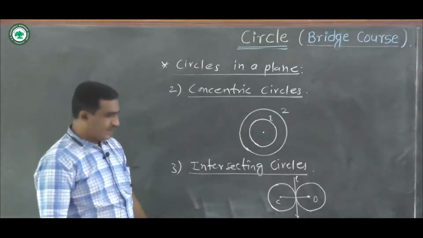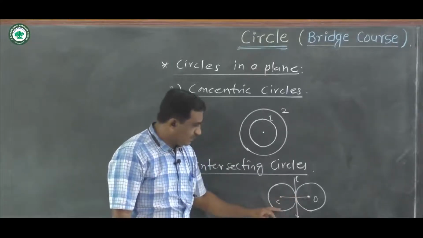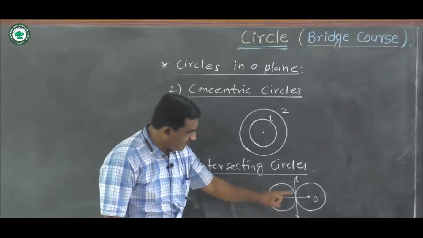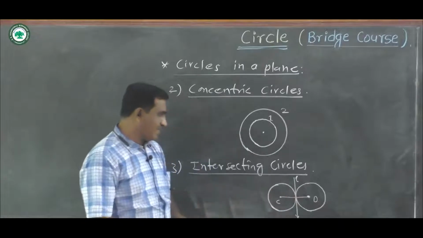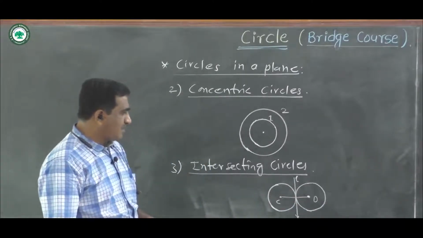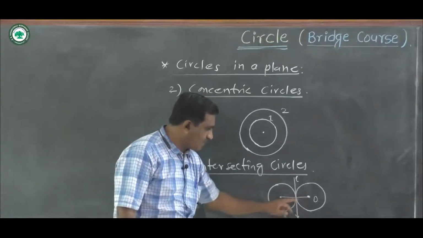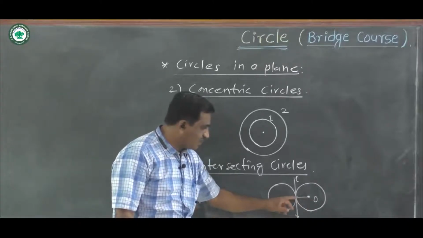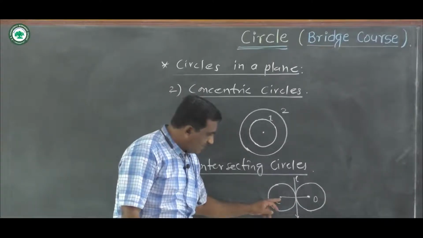Okay, these two circles intersect each other externally. Intersection point of these two circles is a line segment L, and which is perpendicular to this line segment CD. Okay, the distance between two centers is equal to sum of the radii of the circles. Distance between two centers of the circles is equal to sum of the radii.